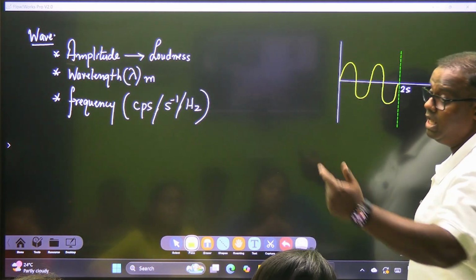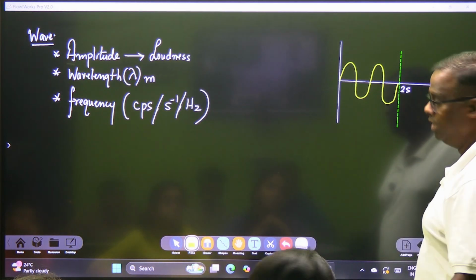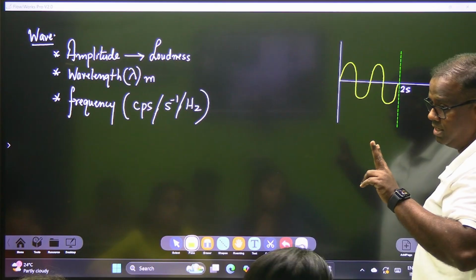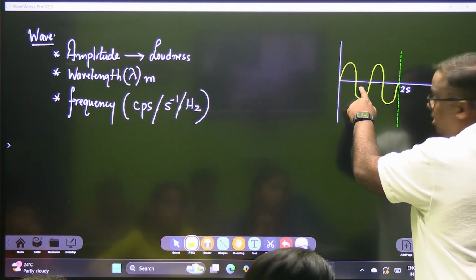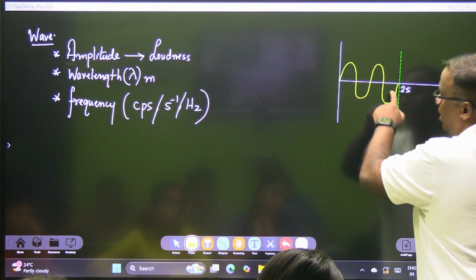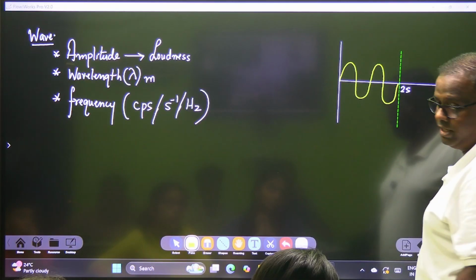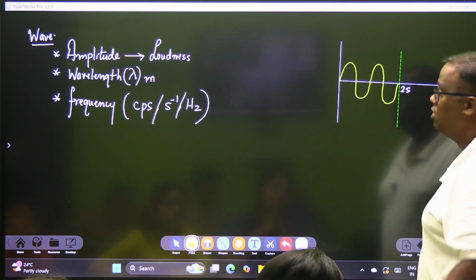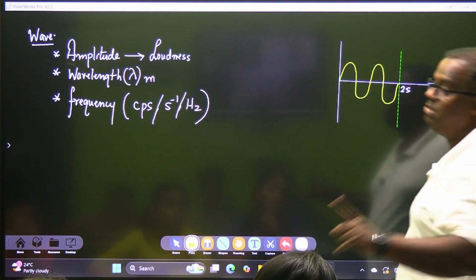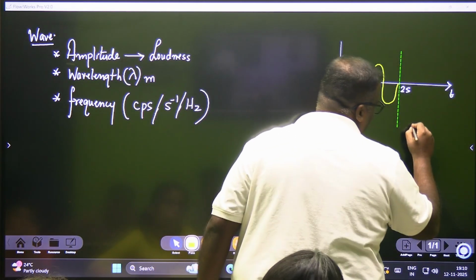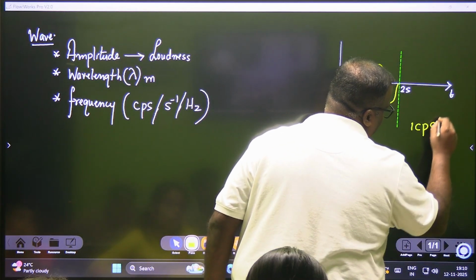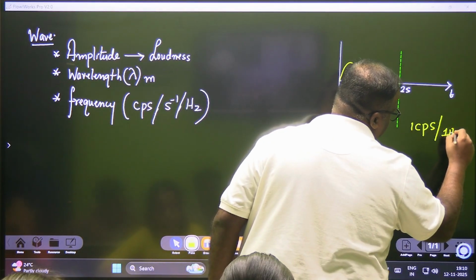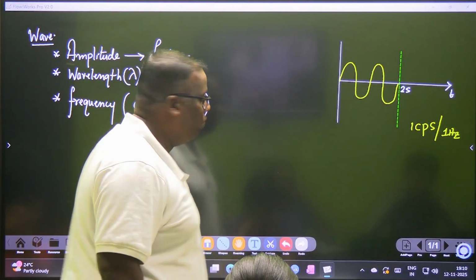Frequency is 1 सेकंड में कितना साइकिल बनाता है. यहां तक कितना है, 2 सेकंड्स है. अब यहां से यहां एक साइकिल, फिर ये और ये एक साइकिल, 2 साइकिल, 2 cycles in 2 seconds. Therefore, in 1 second it will be making 1 cycle. So what is its frequency? 1 CPS. So its frequency will be 1 CPS, or it will be known as 1 hertz. ठीक है ना, 1 hertz.